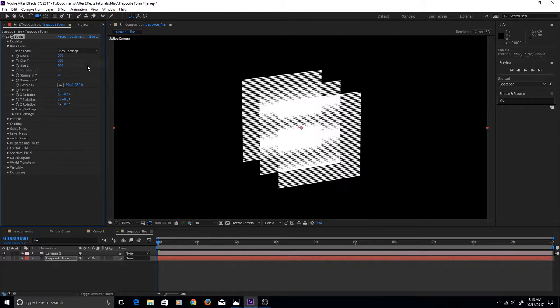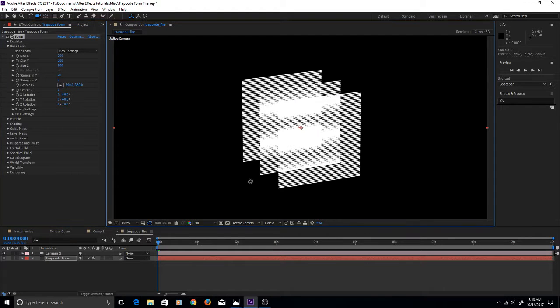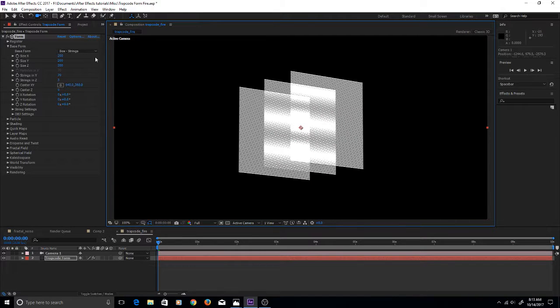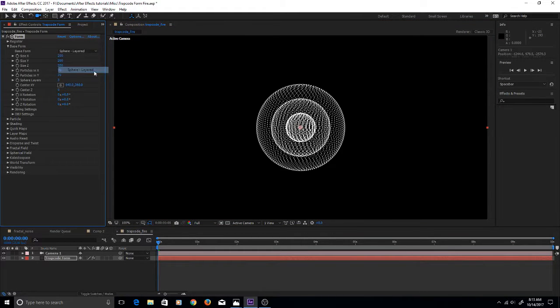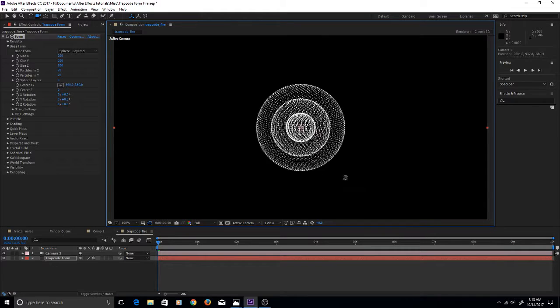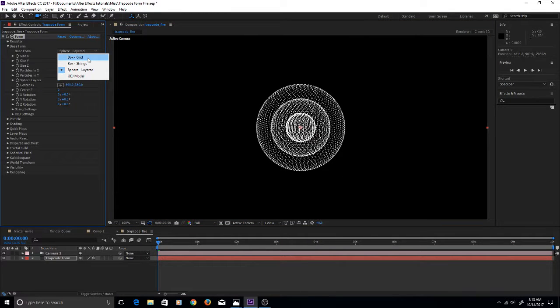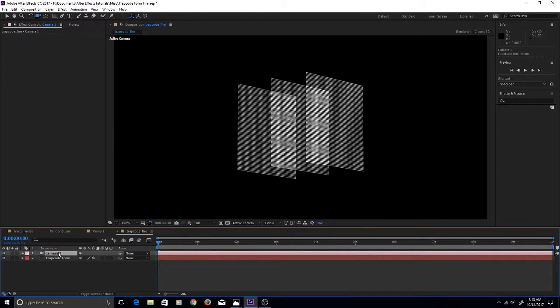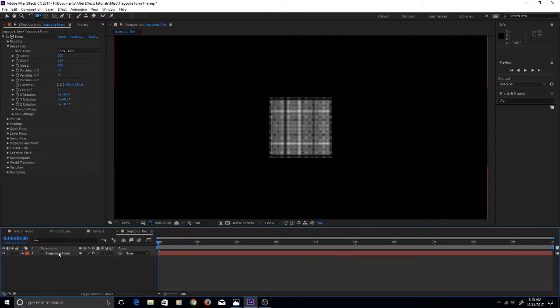For instance, you can use strings, which are basically strings instead of particles, and you can also do, for instance, a layered sphere effect. But for this lesson today, we're going to be sticking to the box grid. I am going to get rid of that camera that I created earlier so that we can move right along and create our fire effect.